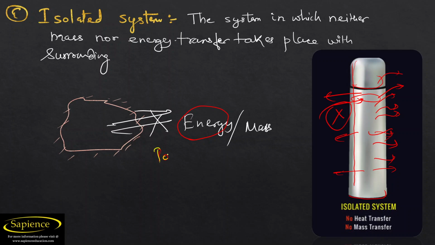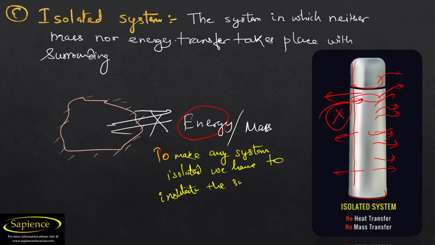To make any system isolated, we have to insulate the system in such a way that no heat transfer takes place, no heat energy or heat transfer takes place.